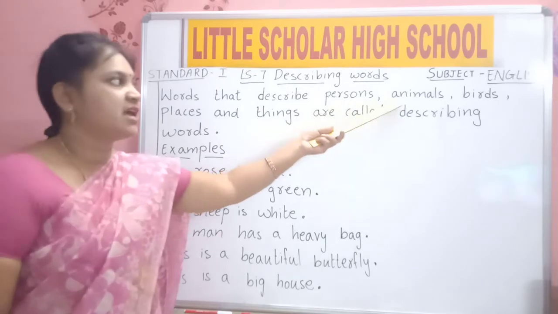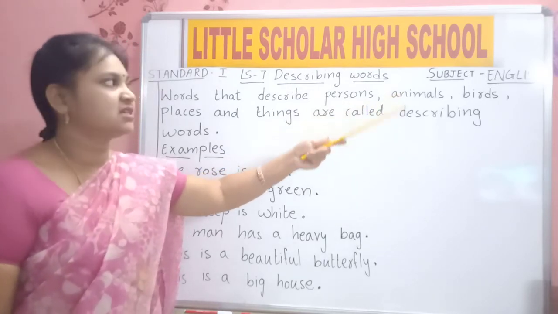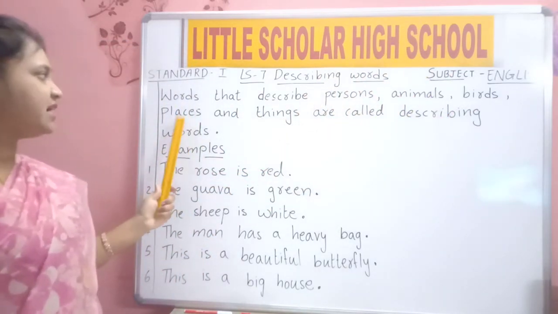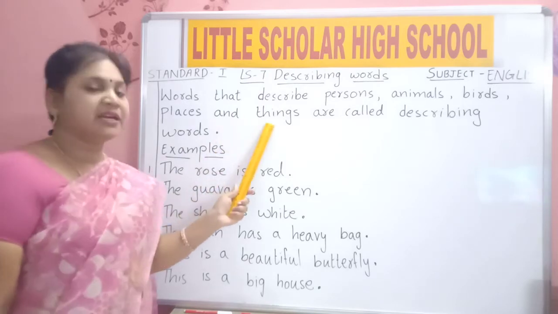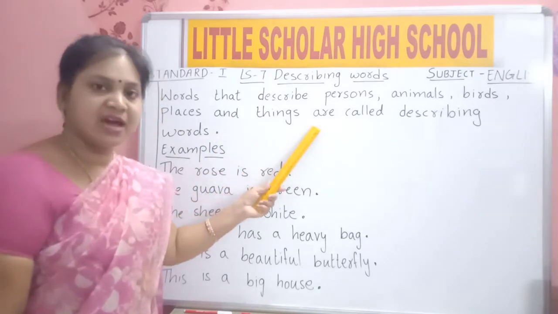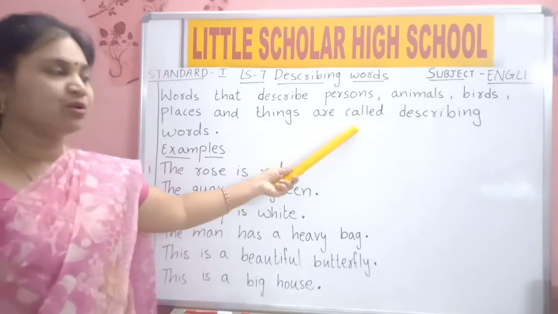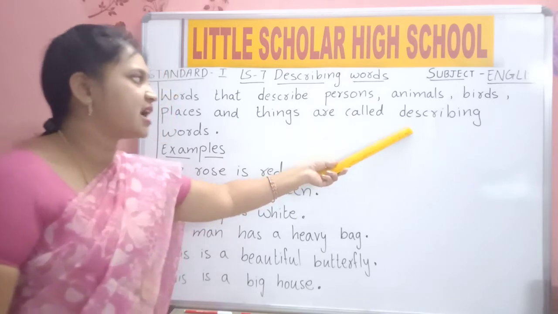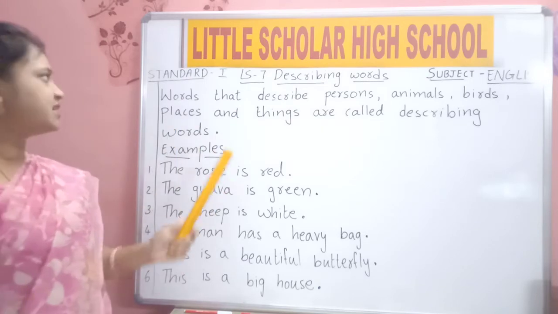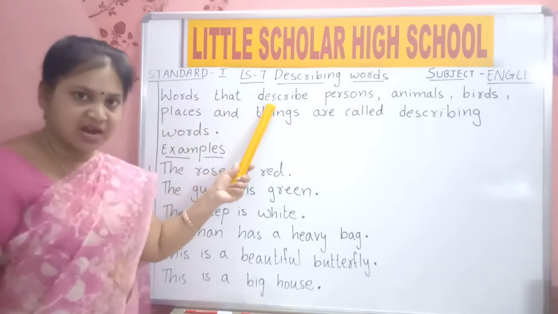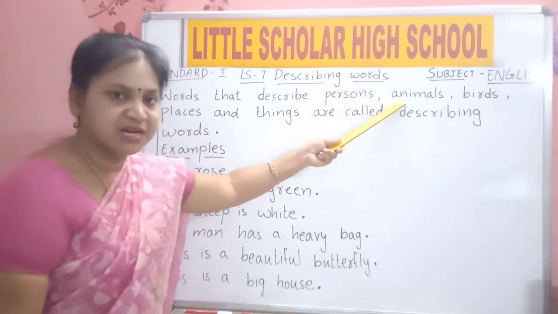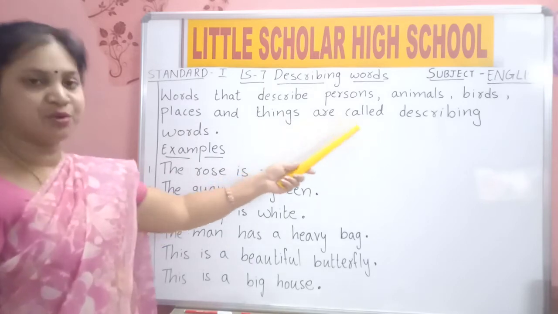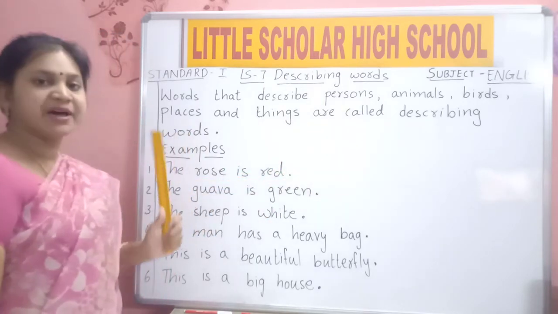Persons, animals, birds, places, and things, called, describing, words. Words that describe persons, animals, birds, places and things are called describing words.